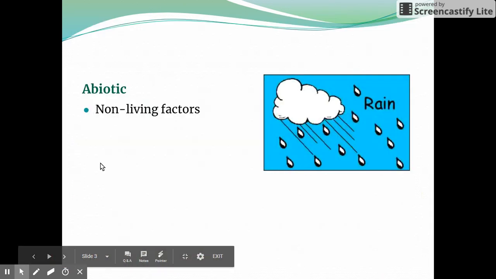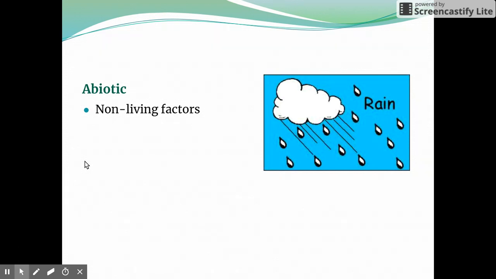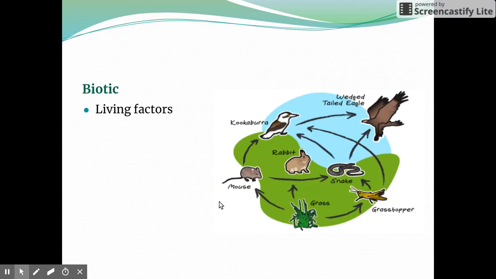So I used a couple of terms that you may not be familiar with, so I want to clear those up now. Abiotic are the non-living things in an ecosystem. So weather, like rain, would be an abiotic factor. Soil content is another, water availability is another, temperature, all of those things go into abiotic factors. Another term I used, biotic, are living factors. So these are all the living things in an area. We consider those biotic.